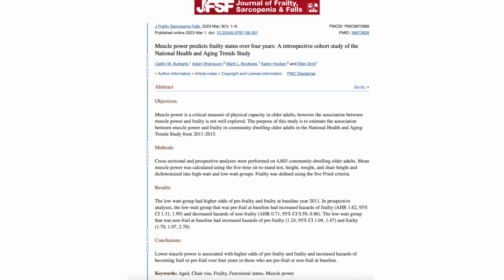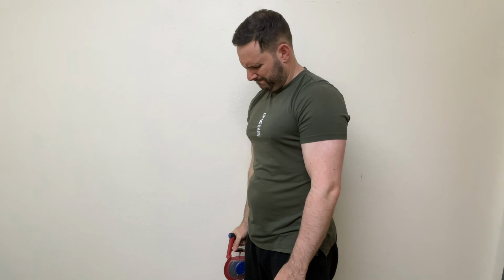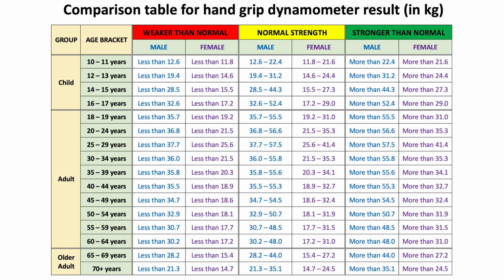Recent research has explored the relationship between muscle power and muscle strength as predictors for functional impairment and frailty. Muscle strength can be measured using a grip dynamometer, with the result checked against a table for the person's age, and if the score is in the red column, that would be considered weaker, which would demonstrate one of the frailty criteria. However, not many people have access to a grip dynamometer to be able to conduct the test.